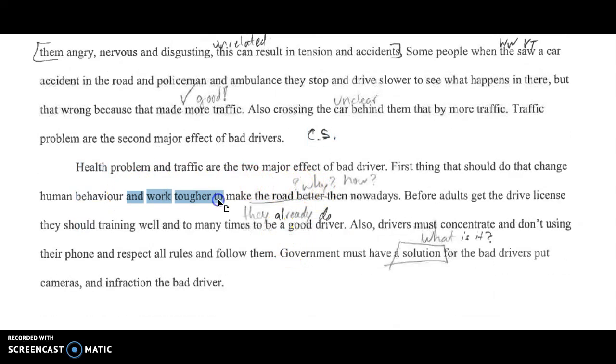When you make a suggestion here in the conclusion, tell us why and how. How would that be helpful? And some of the things that you say are already being done. In here you say government must have a solution, but what is the solution? So make those changes, upload it into portfolio WR1 in week 7.